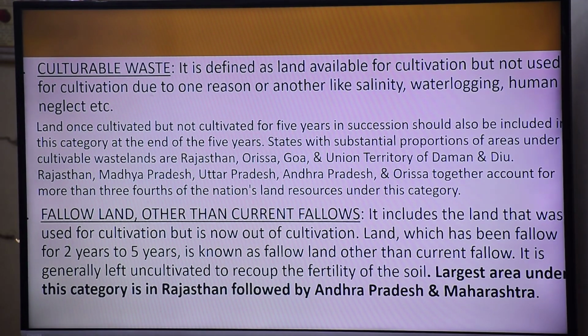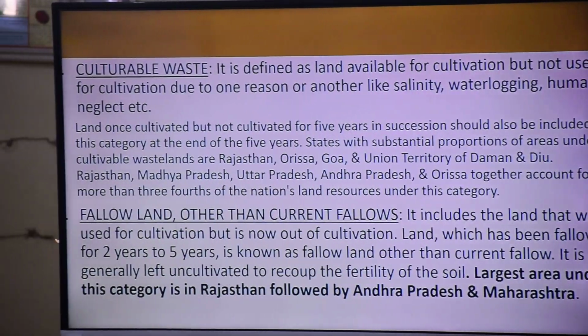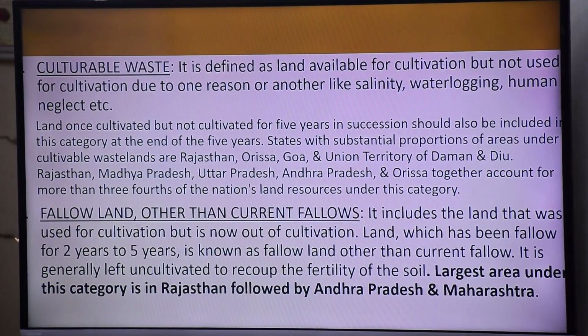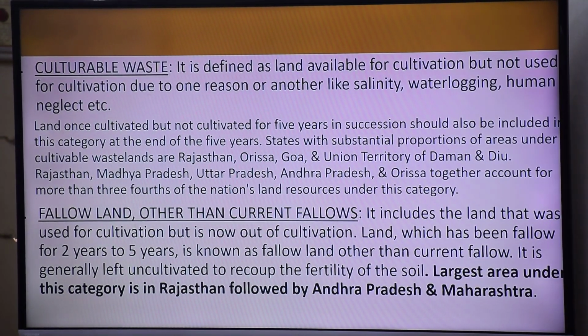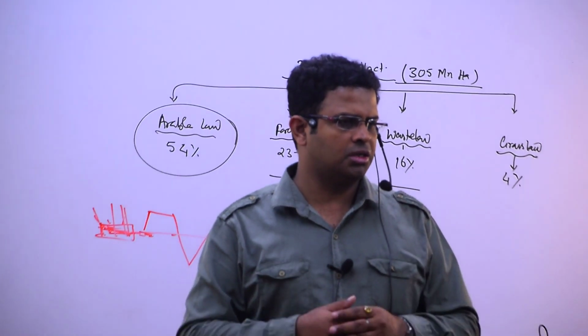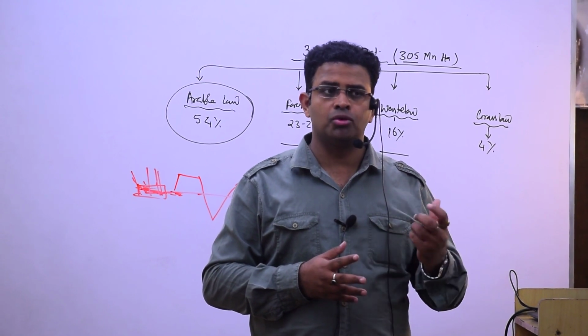And it is generally left uncultivated to recoup the fertility of the soil. The largest area in this category is in Rajasthan, Andhra Pradesh and Maharashtra. क्योंकि वो लोग दोबारा करना चाहते हैं, लेकिन राजस्थान में देखेंगे, महाराष्ट्र में देखेंगे, and then आंध्र में, that is तेलंगाना. So there is some reason: वो जल्दी waste हो जाता है, thin black soil. The reason in Maharashtra is thin black soil, so they lose fertility fast. In Rajasthan, especially the western part, you can see they have to do the same.